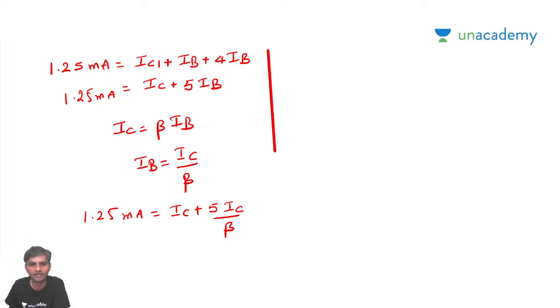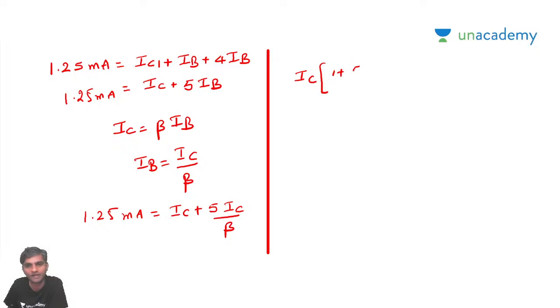This is also a very simple problem which he asked. I will take IC common, so it is 1 plus 5 by beta, equal to 1.25 milliamps.